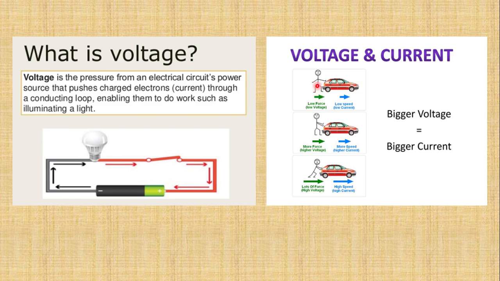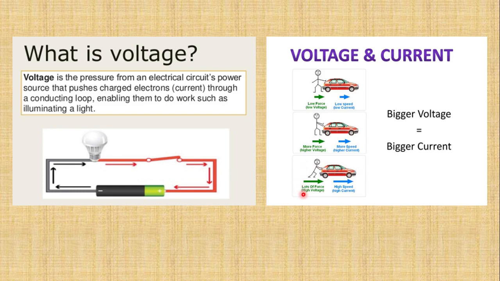If we have a low voltage cell, low force, low voltage, and hence the push on the car will be low and low speed will be there. While if we push it more and more, it means more force is applied on the car, that will produce more speed. So in other words, higher voltage, higher current. Lower voltage, lower current. If a lot of force we apply on the car, what will happen? Its speed becomes more and more.